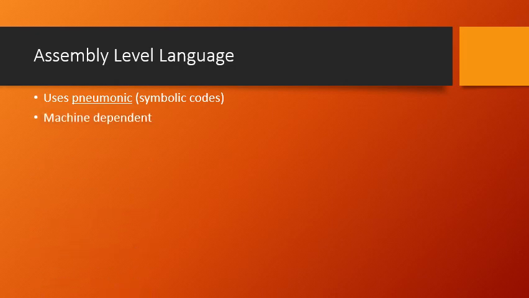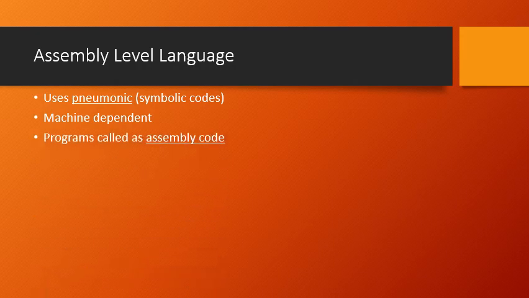Again, this assembly level language is machine dependent. Machine dependent means even though we are using certain symbolic codes or mnemonics, these mnemonics are going to be different on differently architectured computers. It is not going to be the same. If I use a certain type of mnemonic on one type of architecture, it will never work on the other type of computer. So for that particular computer, I need to come up with a new type of mnemonics. So again, it is machine dependent.